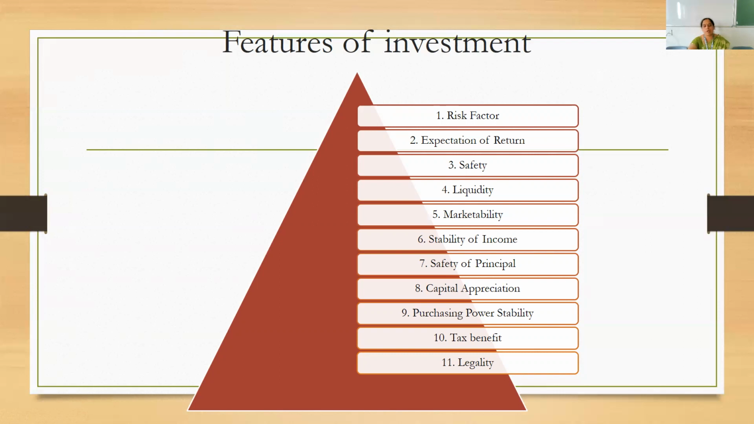Next, purchasing power stability. Today I have a rupee, I would be able to purchase something for it, but tomorrow the same object cannot be purchased for the same rupee. That's because of the market cycles, because of inflation. So you need to ensure that if I'm able to purchase a product today for 1 rupee, the value of that rupee should be maintained tomorrow to the same extent.